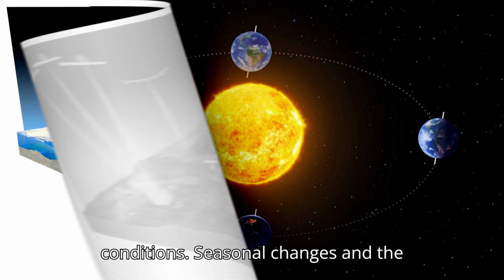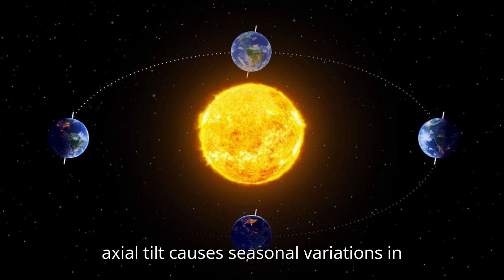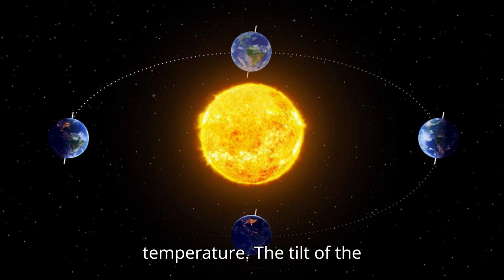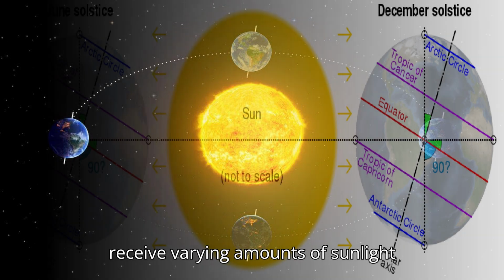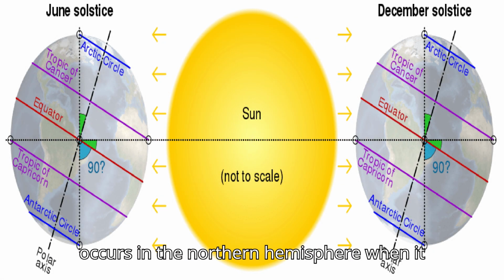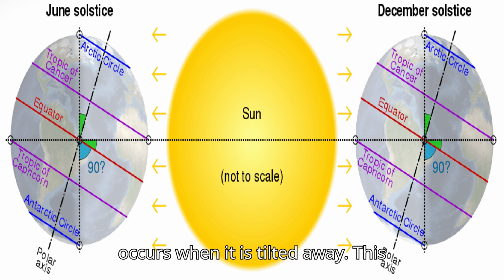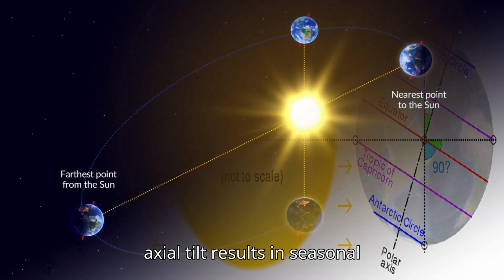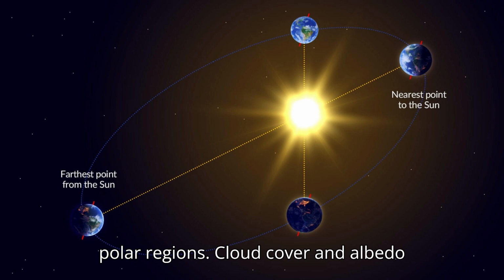Seasonal changes and the Earth's tilt. Effect. The Earth's axial tilt causes seasonal variations in temperature. Explanation. The tilt of the Earth's axis means that different regions receive varying amounts of sunlight throughout the year. For example, summer occurs in the Northern Hemisphere when it is tilted toward the sun, and winter occurs when it is tilted away. This axial tilt results in seasonal temperature changes in temperate and polar regions.